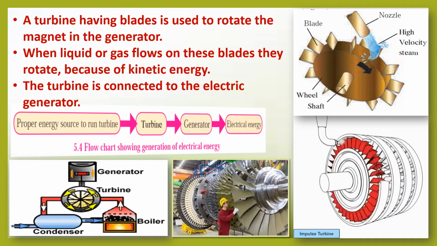In a plant like this, you have a boiler in which the fuel is used to create the steam which runs the turbine. Electricity is generated. At the same time, this steam goes into a condenser which makes it into warm water, cools it, recycles it and sends it back to the boiler for further use.